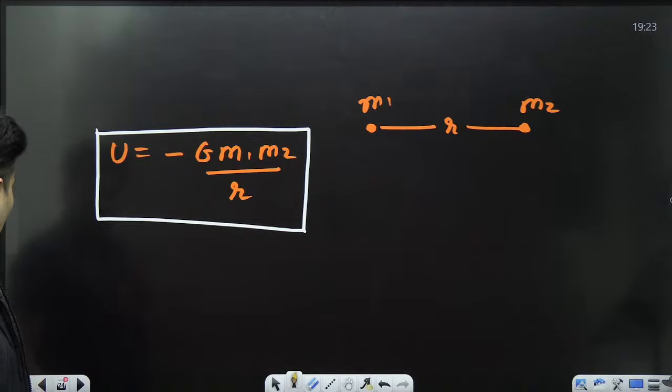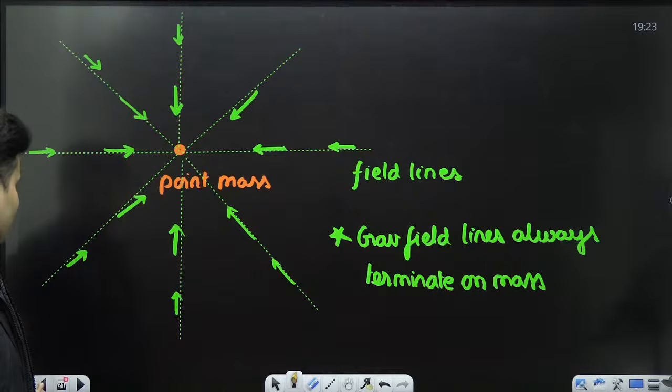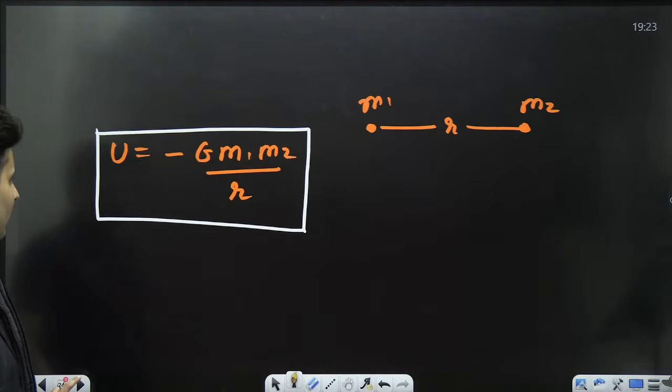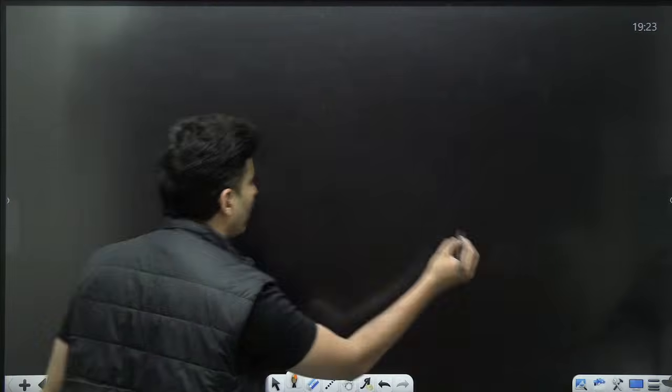Okay, so we have learned what is potential energy, what is the meaning of field, how to calculate force, and how the field lines look. Now you also get another term called potential. You get another term called gravitational potential.